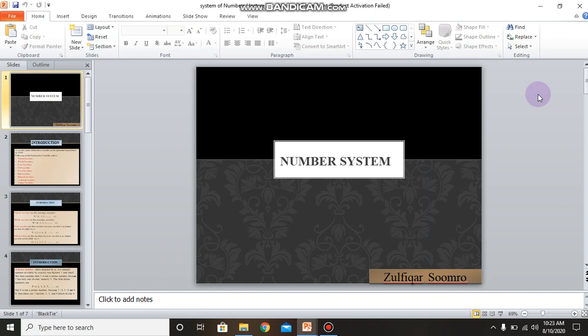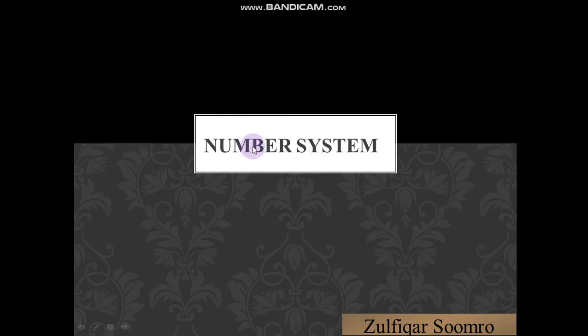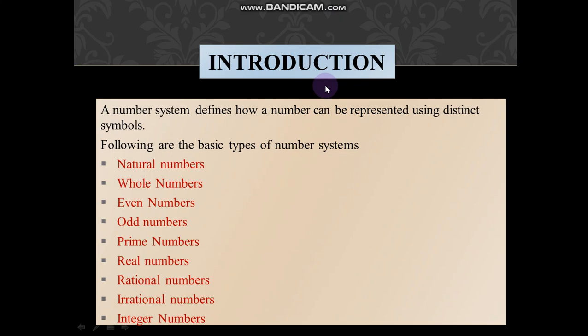Coming towards lecture 2, we have to discuss the number systems. First of all, what is a number system? Introduction. Basically, a number system defines how a number can be represented using distinct symbols. Distinct means various, mukhtalif. The basic types of number systems are: natural numbers, whole numbers, even numbers, odd numbers, prime numbers, real numbers, rational numbers, irrational numbers, as well as integer numbers.